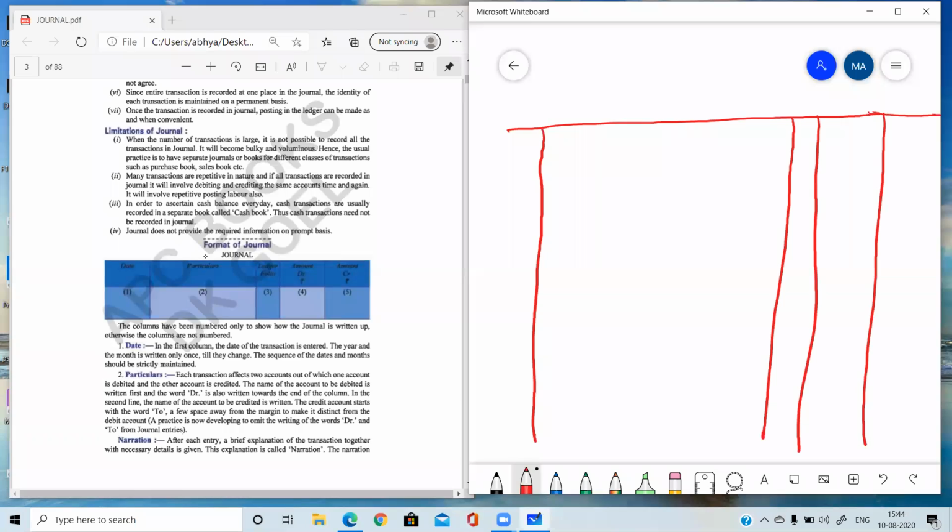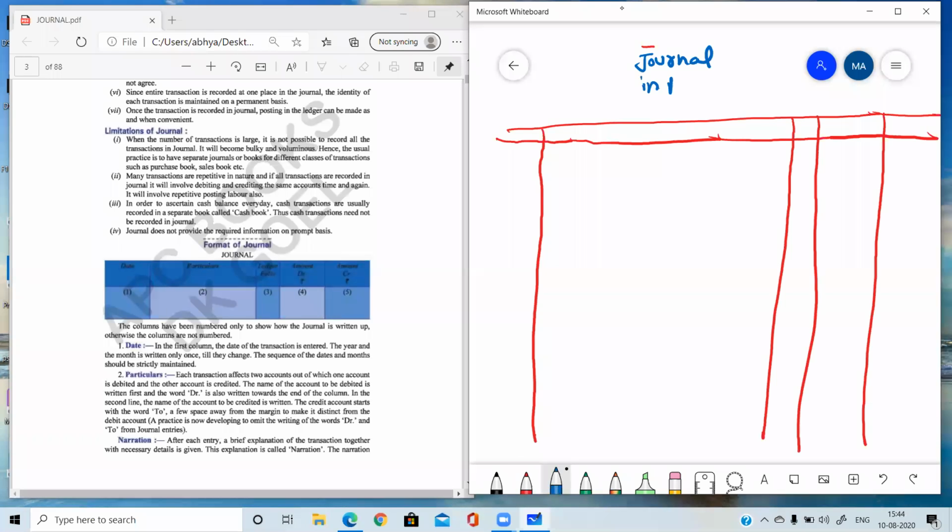You all need to draw. In accounting or in accountancy, for every concept there is a format. So here we are going to write journal. At the top of this we need to write the name of the book. Name of the book is journal.